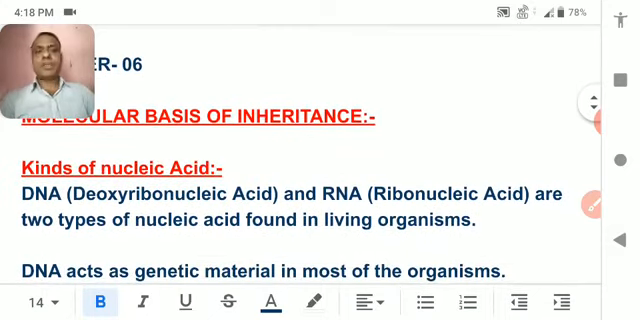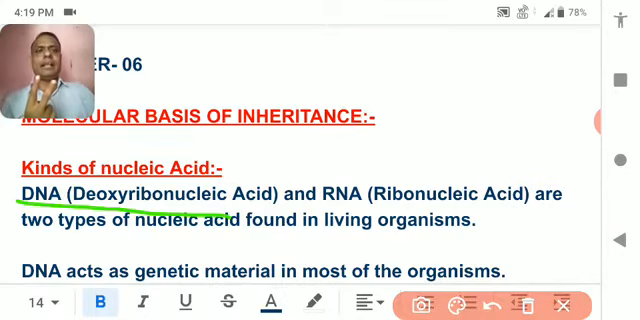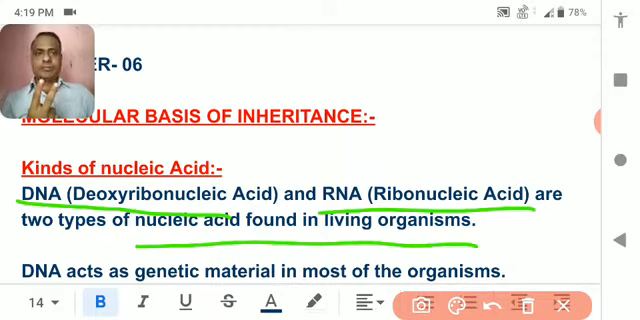First of all, how many kinds of nucleic acids are there? There are two main kinds of nucleic acids. What are they? They are DNA and RNA. As the name suggests, the full name of DNA is deoxyribonucleic acid, and that of RNA is ribonucleic acid. So there are two main kinds of nucleic acid found in organisms, that is DNA and RNA.